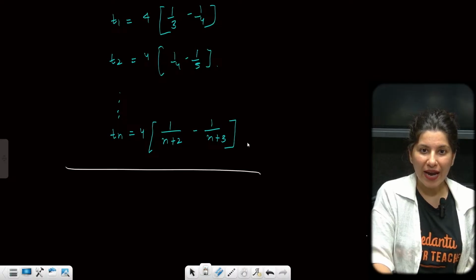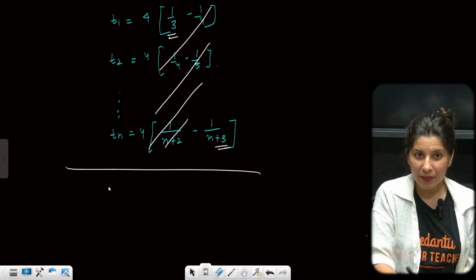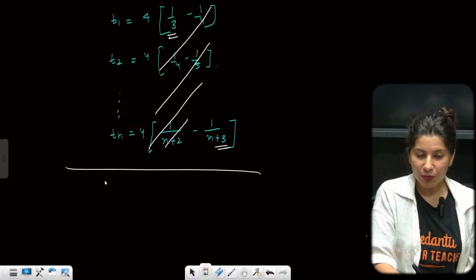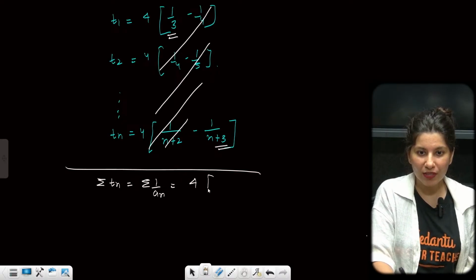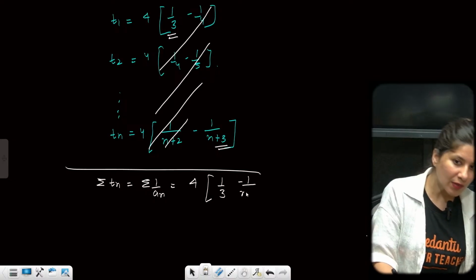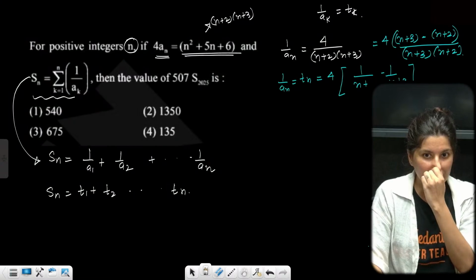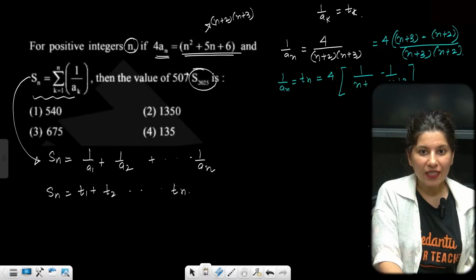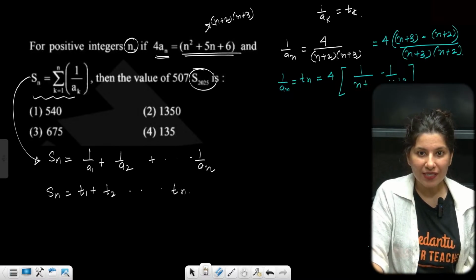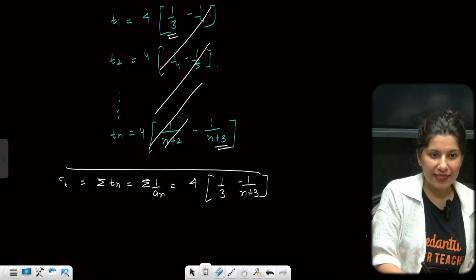Okay, so if you add, what will you get? Can you see all the terms are getting cancelled out? First and last will be remaining. So T1 plus T2 and so on, sigma Tn, which is sigma 1 by An, is nothing but 4 times (1 by 3 minus 1 by n plus 3). What are they looking for? They are looking for 507 S 2025, right? So this is your Sn.